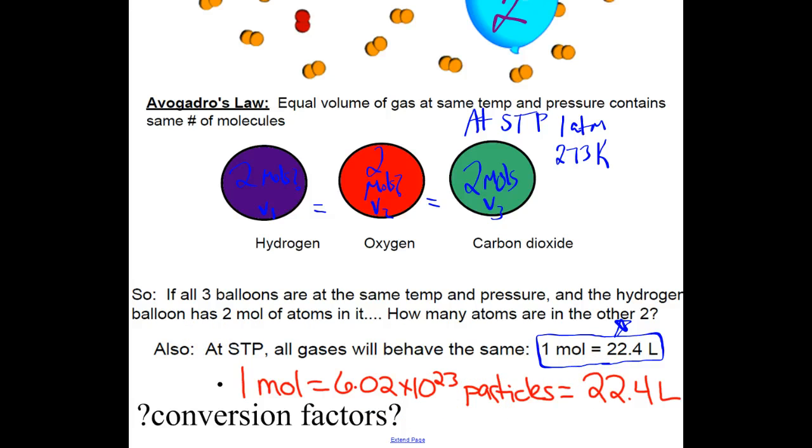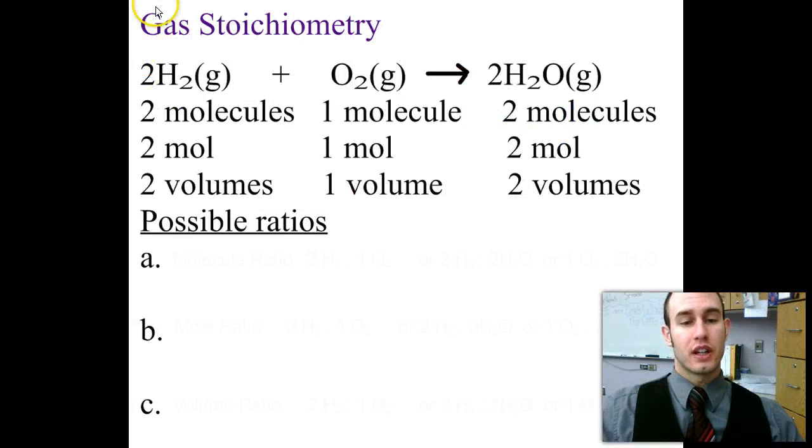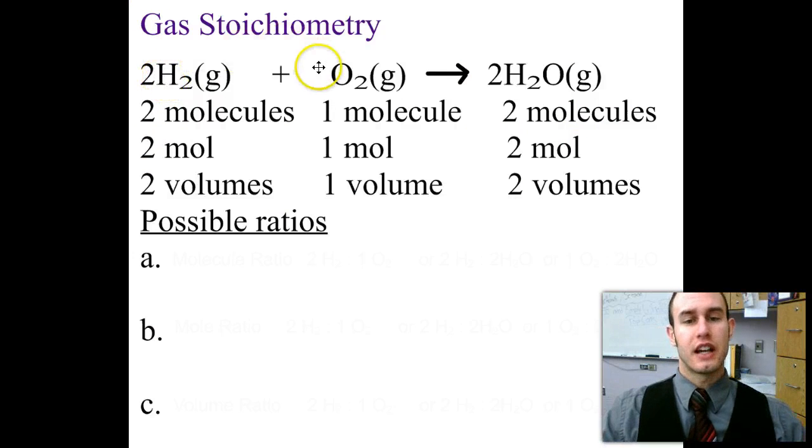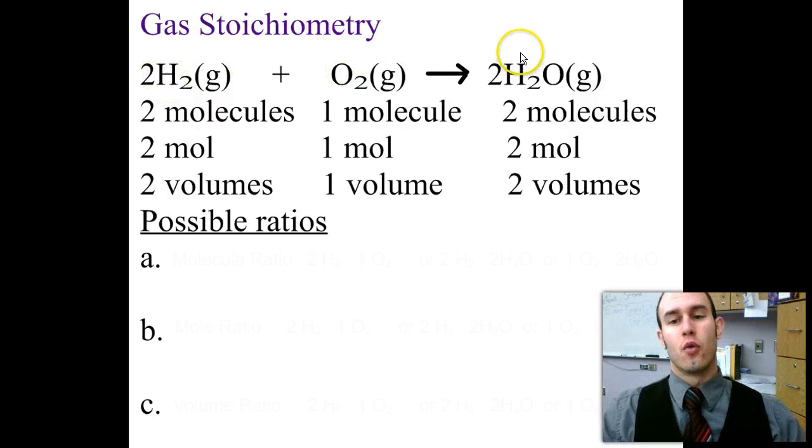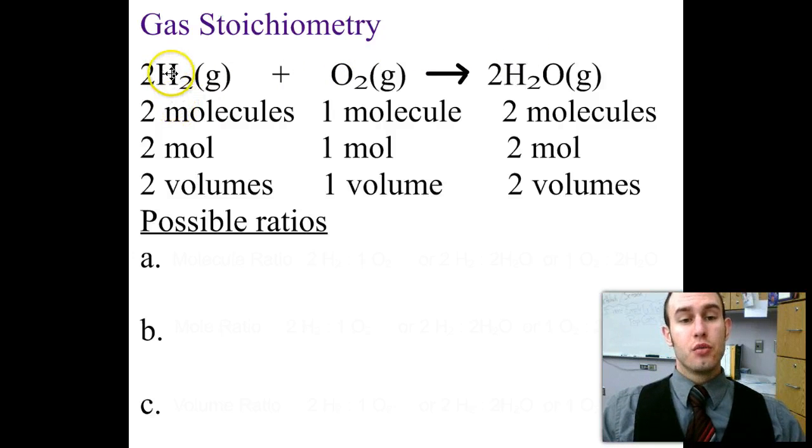So let's put that to use here in some gas stoichiometry. You can see here I have an equation: hydrogen gas reacts with oxygen to form water. I have 2 molecules of hydrogen, 2 moles of hydrogen, and 2 volumes of hydrogen. That's what my coefficient tells me. For oxygen, there's a coefficient of 1, so it's 1, 1, 1. Same with water, 2, 2, 2. So how do I ratio these together?